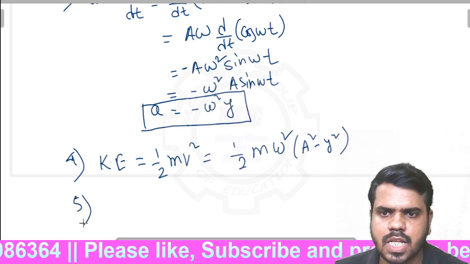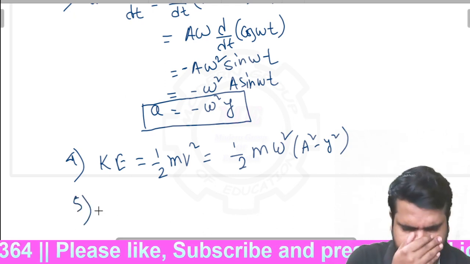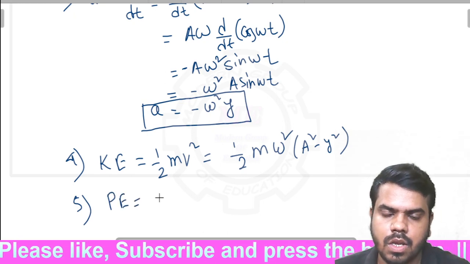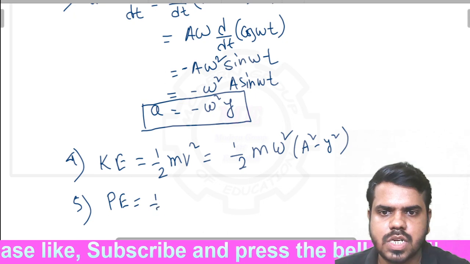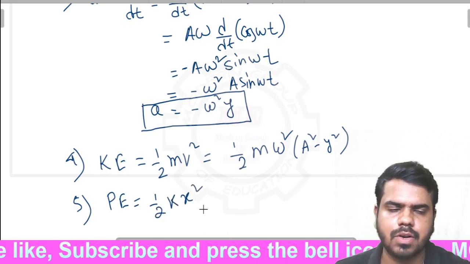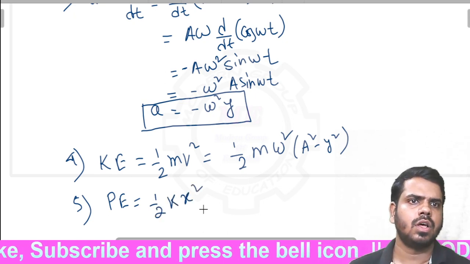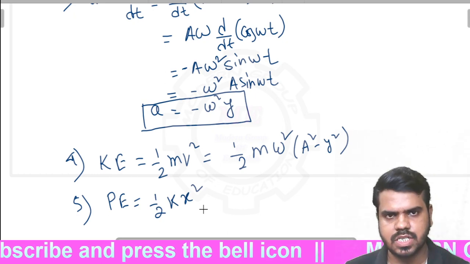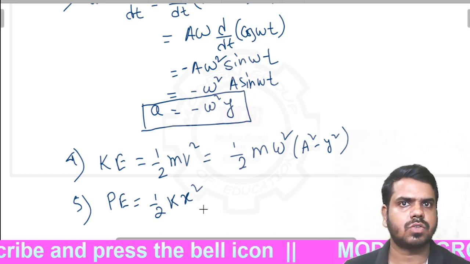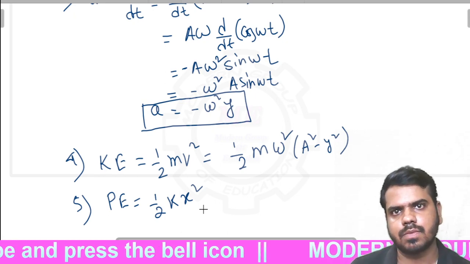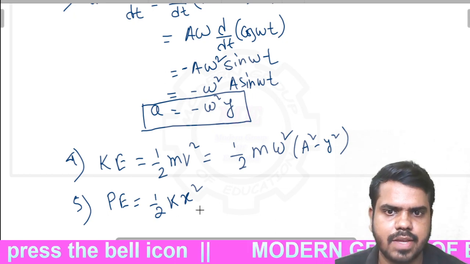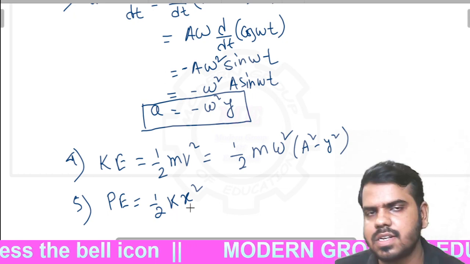And potential energy. Here the potential energy formula is equal to half k x square, because the body is not climbing or going up to any height, so we cannot write mgh. Here the potential energy formula is half k x square, where k is known as the spring constant and x is the displacement.